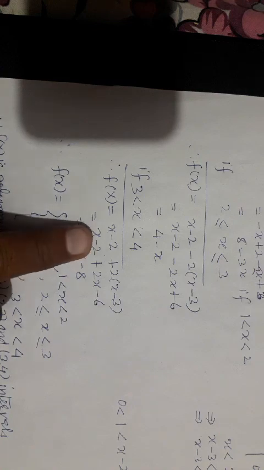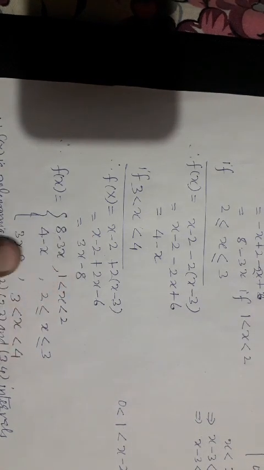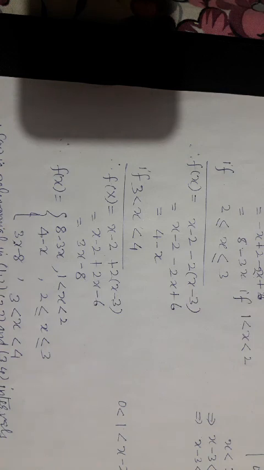So this will be positive. Hence x minus 2 will be positive. Put down these values, solve them, you will get this. So finally we can break the absolute function into simple functions in this way. Now we check the continuity and differentiability.